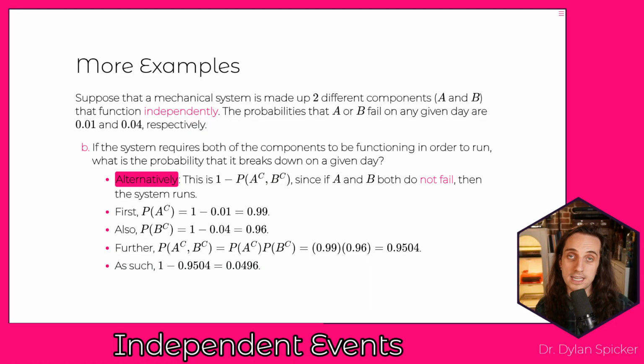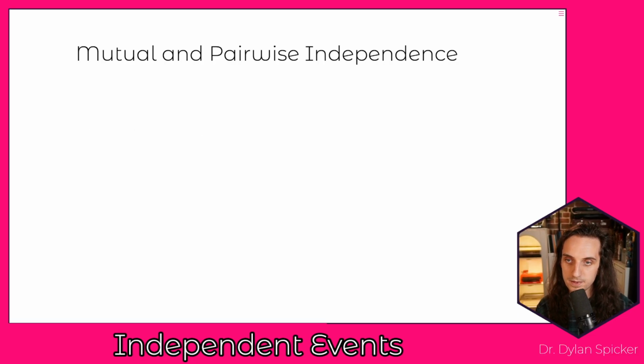Okay, and so in this case, we're able to do that because knowing that A and B are independent also tells us that A complement and B complement have to be independent. And so we get the same answer no matter which approach we take here.